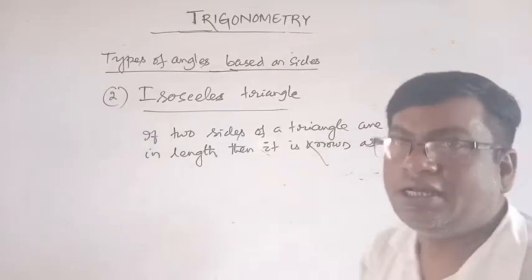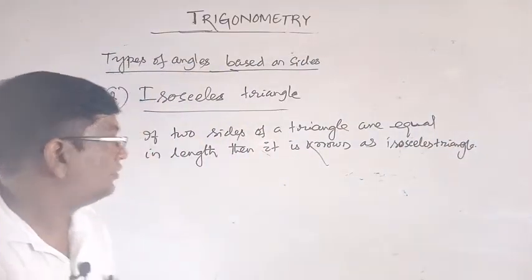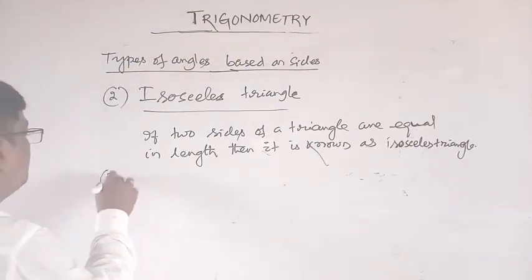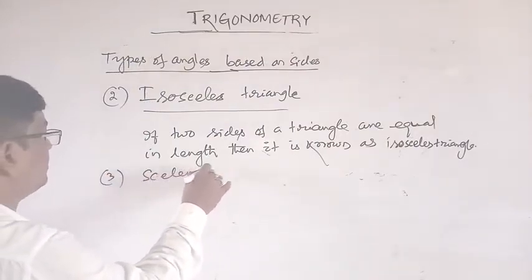Okay, isosceles triangle. Now the third one is the scalene triangle.